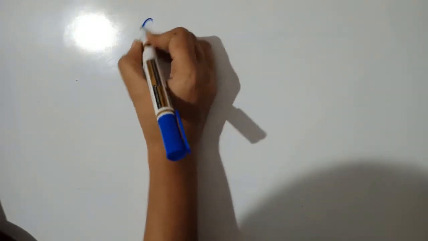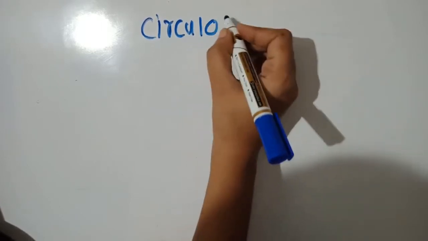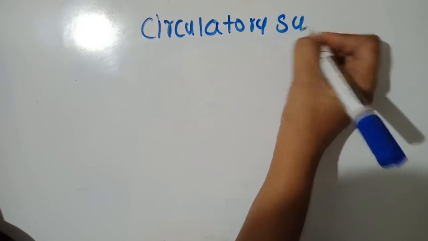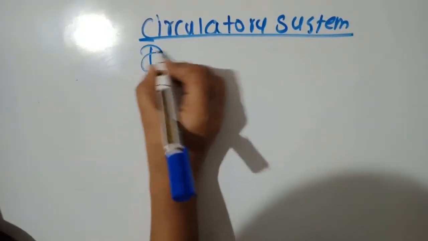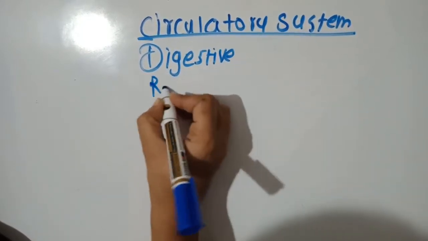Students, we are going to start with the circulatory system today. So our body is very complex. We have so many systems in our body. For example, we have the digestive system, then we have the respiratory system.